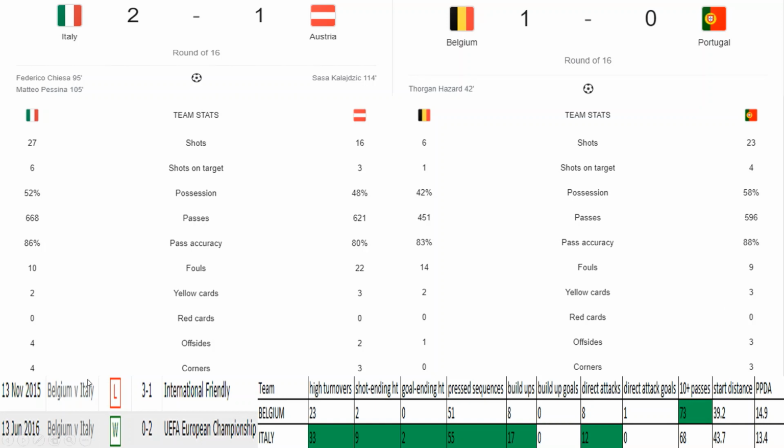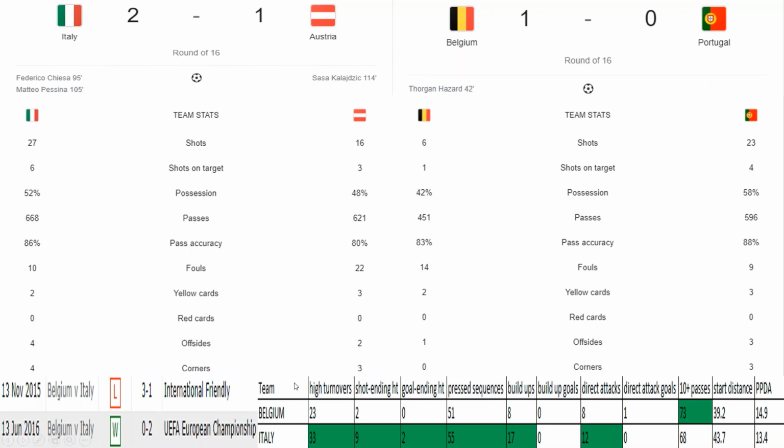And if we see from 2015, Belgium versus Italy international friendly, in which Belgium won that game against Italy, and in 2016 Belgium versus Italy, we can see Italy won that game, which was in the UEFA European Championship. So we can see both teams have won one match each in their last 2 games played in 2015 and 2016. So this will be kind of a tiebreaker for them, and I'm hoping Italy will come out of it.